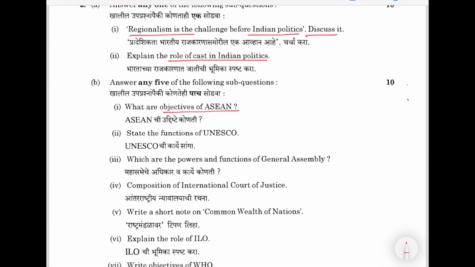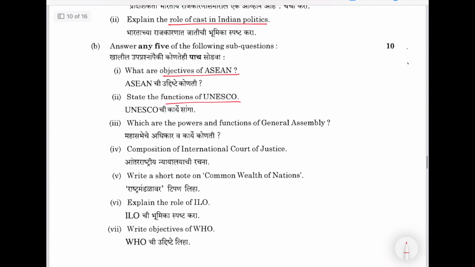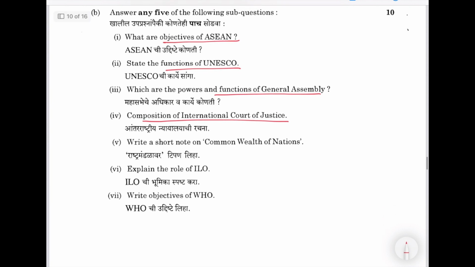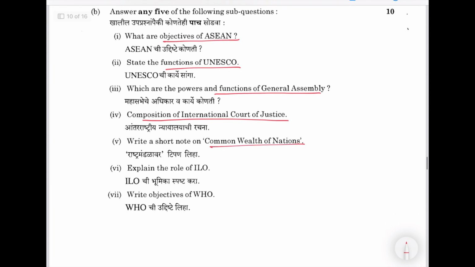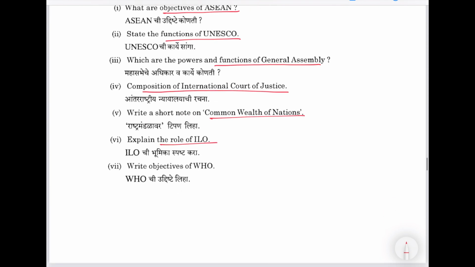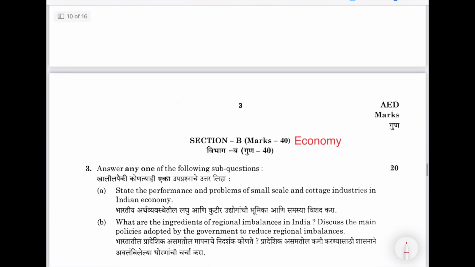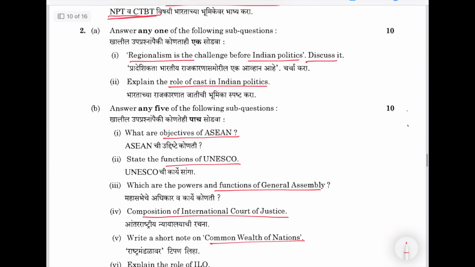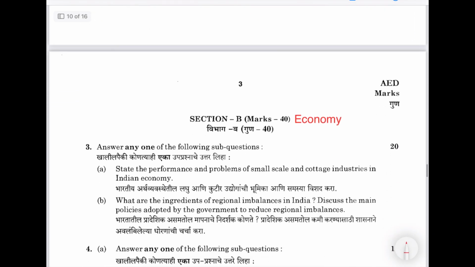Objectives of ASEAN, functions of UNESCO, 2 markers. Powers and functions of General Assembly, composition of ICJ, Commonwealth of Nations. IR questions. Explain role of ILO, objectives of WHO. So this is about IR. They can ask similar questions.